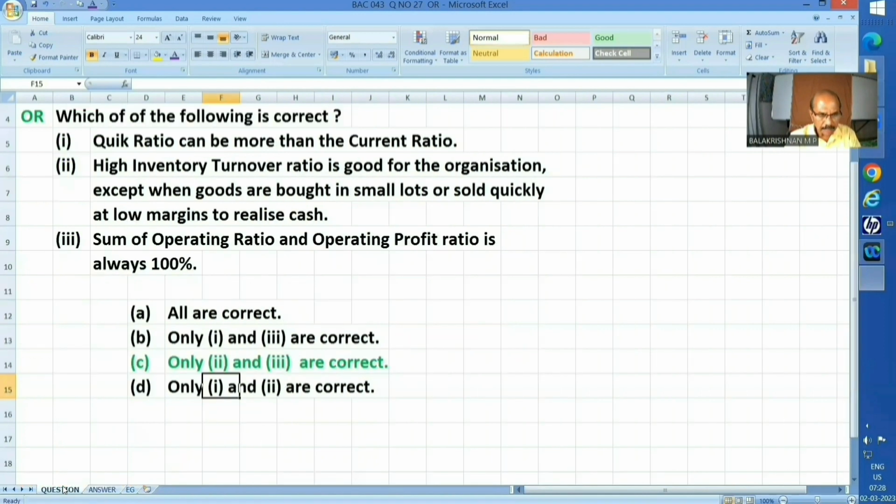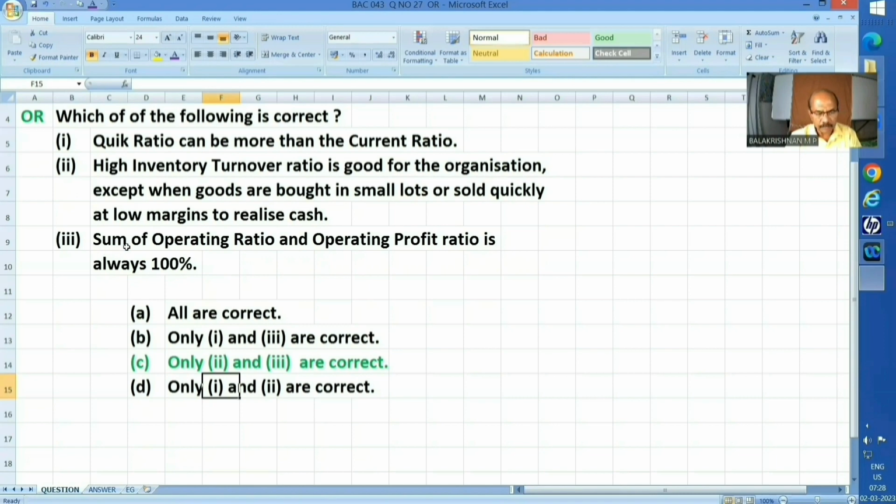Okay, that means higher inventory turnover ratio is good for the organization. However, when goods are bought in small lots or sold quickly at lower margins to realize cash, it may not work. So this answer is perfect. It is correct only.